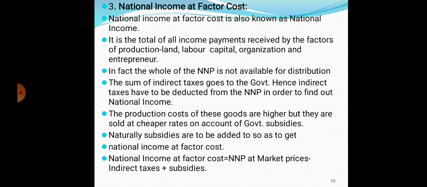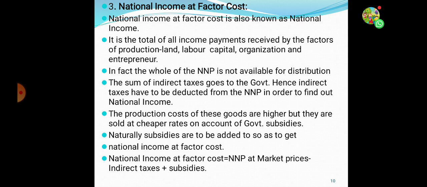So whatever income payments are received through these four factors, for example, income payment of land means rent, labor means wages, capital means interest and organization means profit. The summation of all these four collectively we can call national income at factor cost.